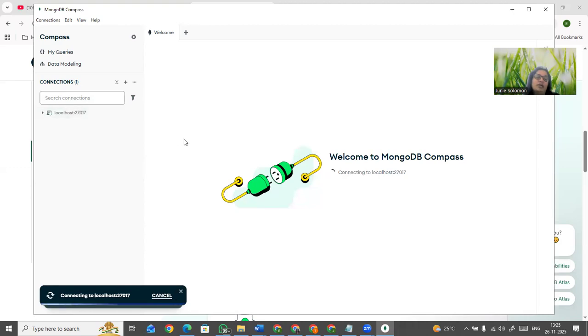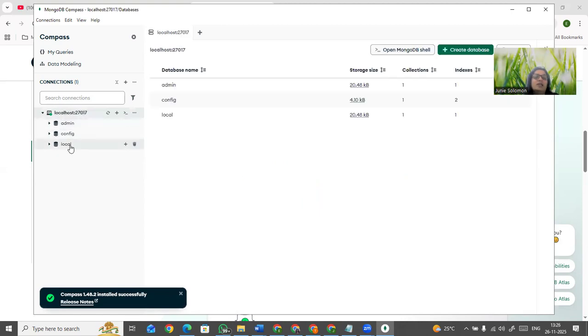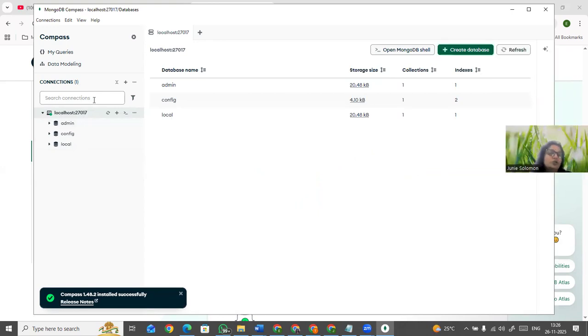You can use the connect so that it will be connecting to your localhost. It's like a localhost where you can do anything, whatever you want here. You can see that Compass is connecting, and things are coming here. So now you can create a database and do it also. Here also you can do it.